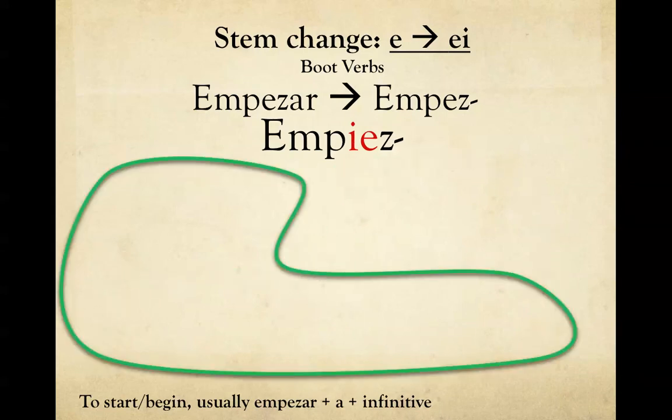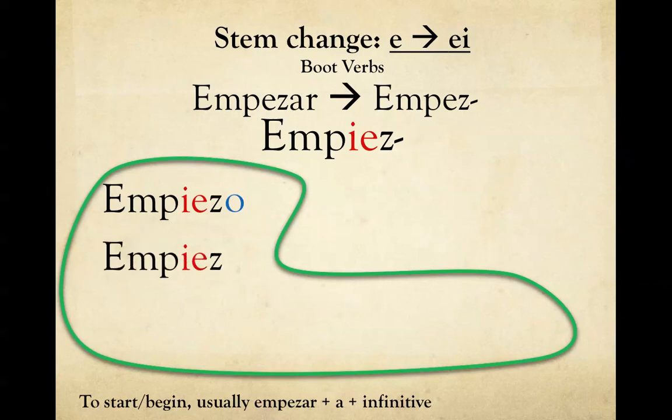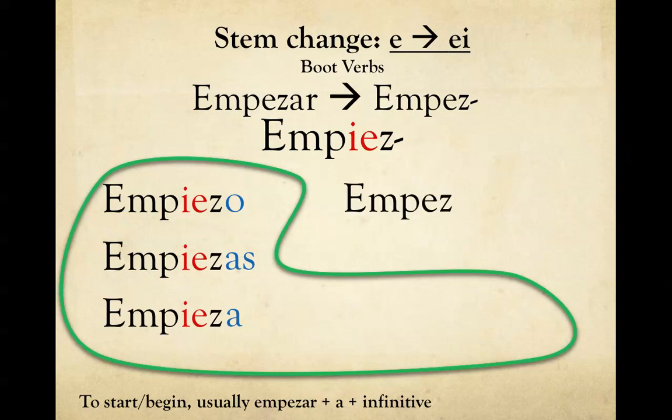Okay, boot, and remember that two of these verbs don't actually stem change. Well, two of the forms don't stem change. So we have empiezo, empiezas, because it's an AR verb, and then empieza. Excellent. Now, as we continue, we will continue with the two that don't stem change.